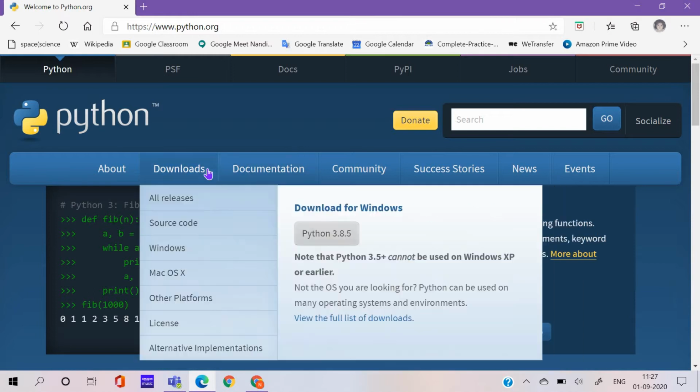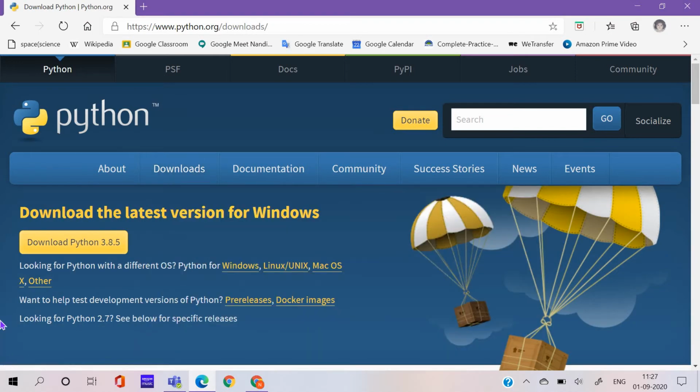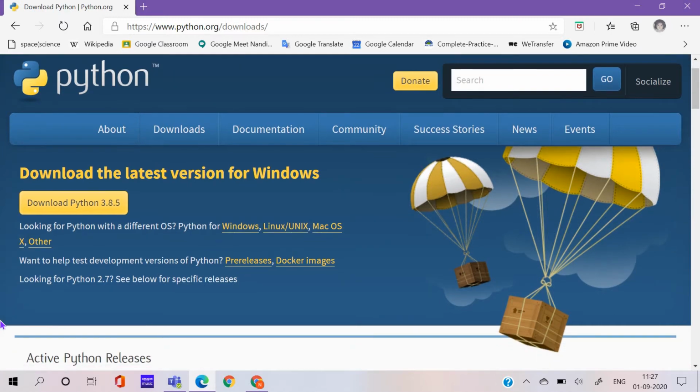Here you are going to go to Downloads. Click on it. Now the latest version is 3.8.5, that is the latest version for Windows. If you want Linux, Unix, Mac or other, you can click over here and get that.